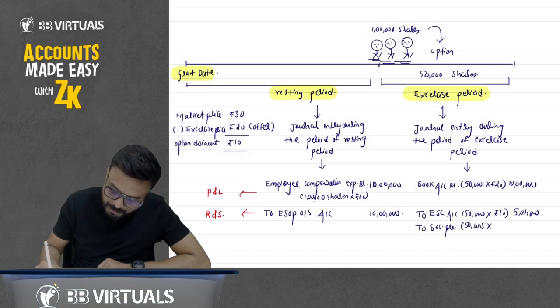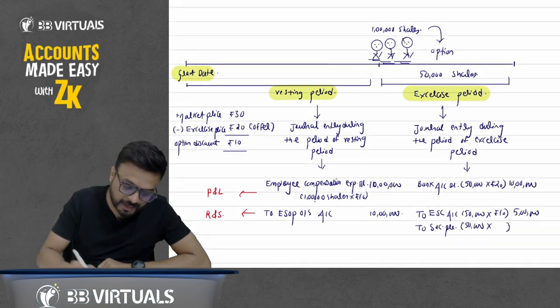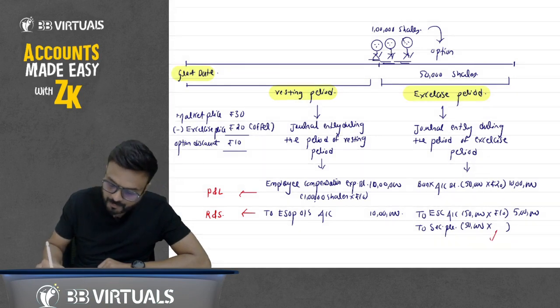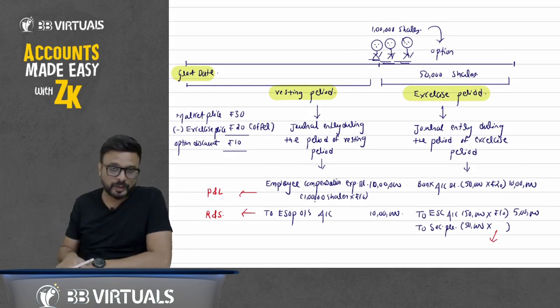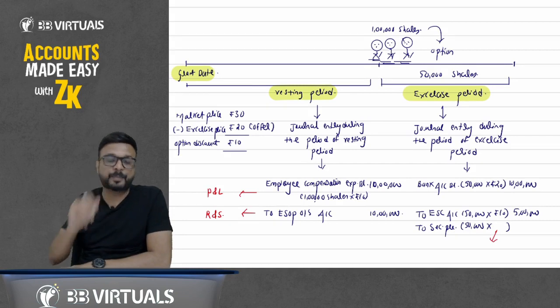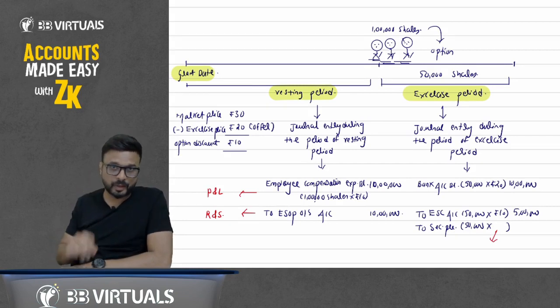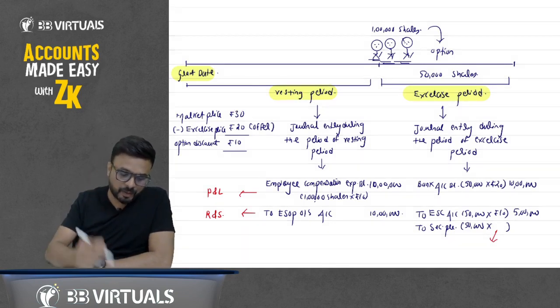50,000 shares. Now remember one thing. When I say securities premium account, don't tell me that we are offering them at rupees 20 and the face value is 10, so the remaining represents securities premium. No. The market price, when we write it down in securities premium, the market price is rupees 30.